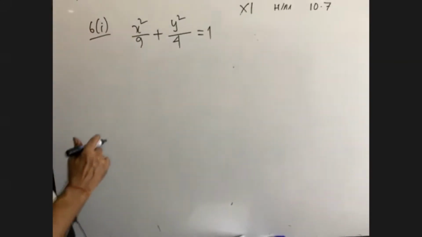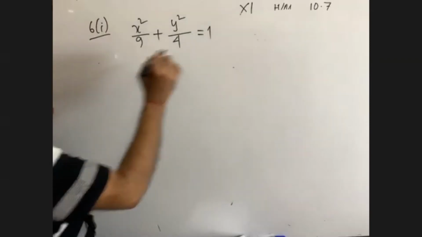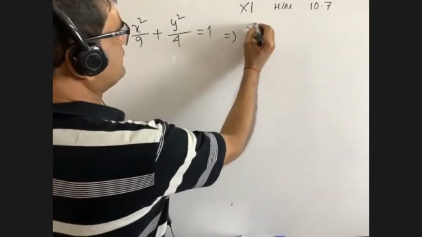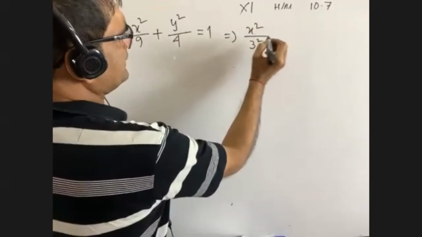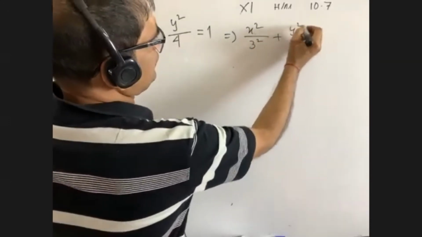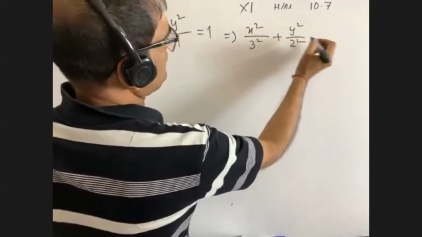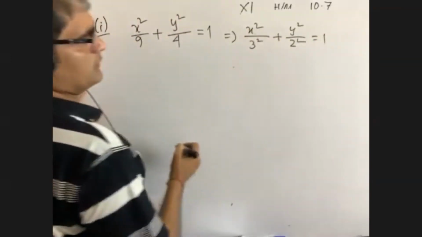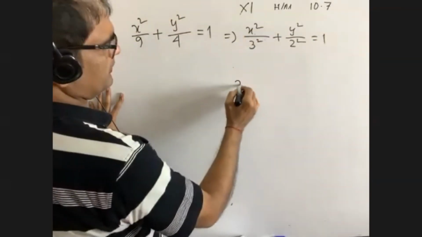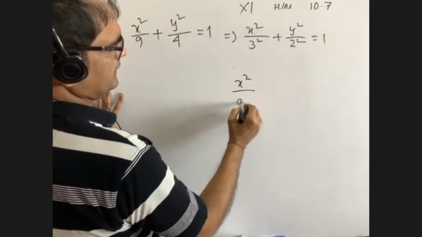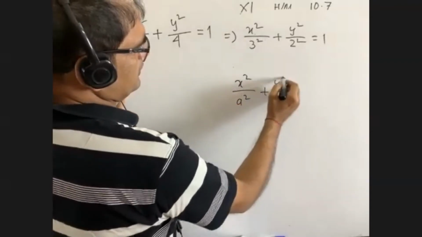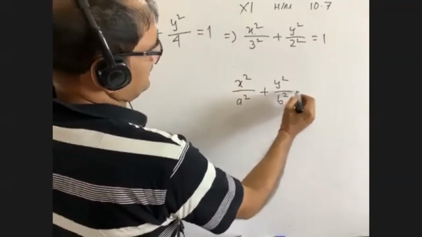Yes, you're right. So it can be written as x square by 3 square plus y square by 2 square equals to 1. It is in the format of this type of equation. Whose equation is this?